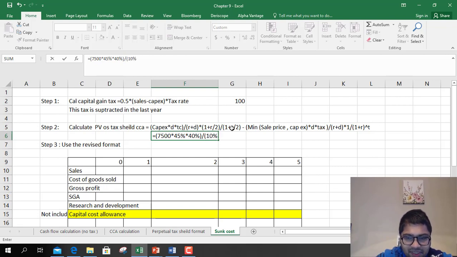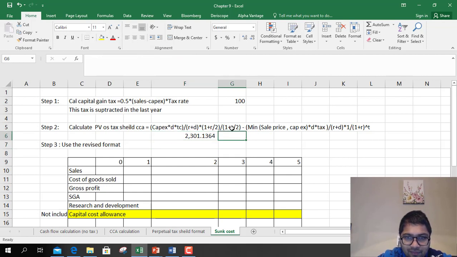10% plus D 45%, into 1 plus 10% by 2, divided by 1 plus 10%. This was the first bracket. Okay, the second bracket, so it is 2301 something.